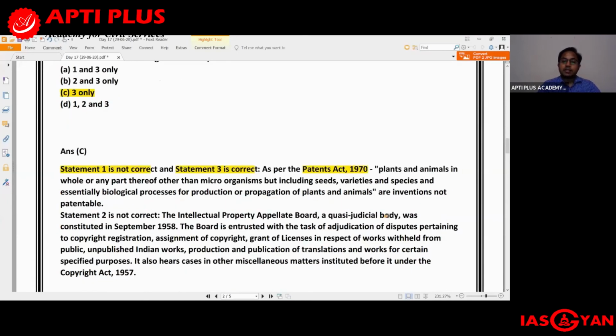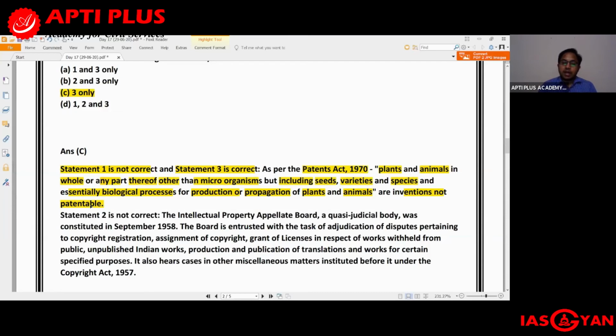So as per the Patents Act of 1970, plants and animals in whole or any part thereof other than microorganisms, but including seeds, varieties and species and essentially biological processes for production or propagation of plant and animals are inventions not patentable. So let us just go through this explanation part once again. What does the Patent Act 1970 talk about?